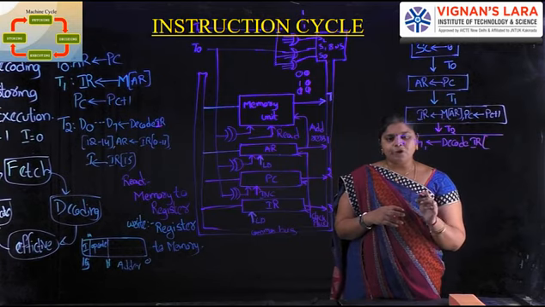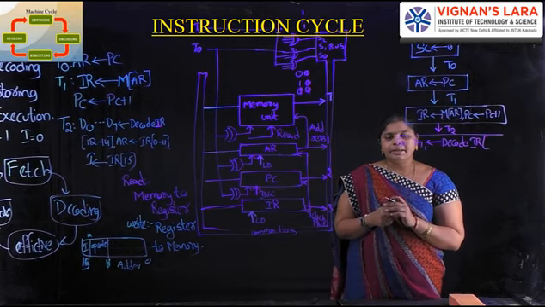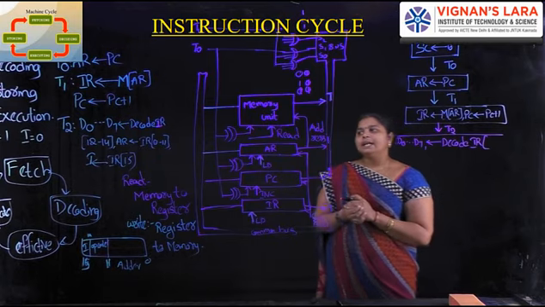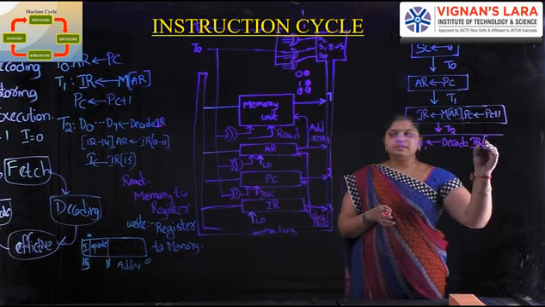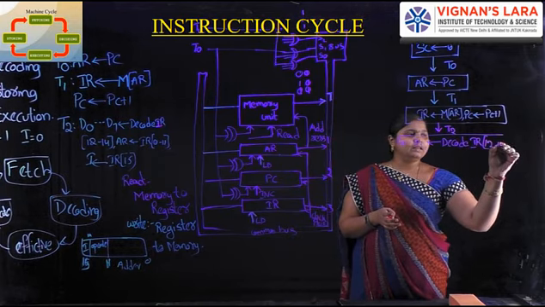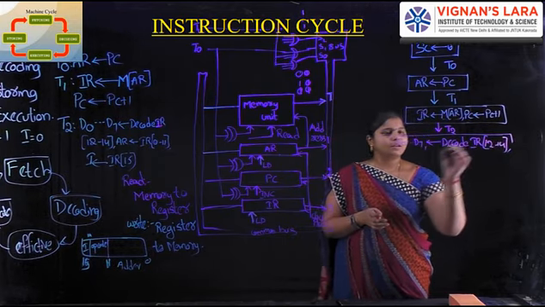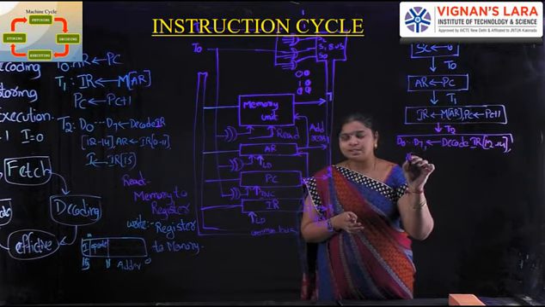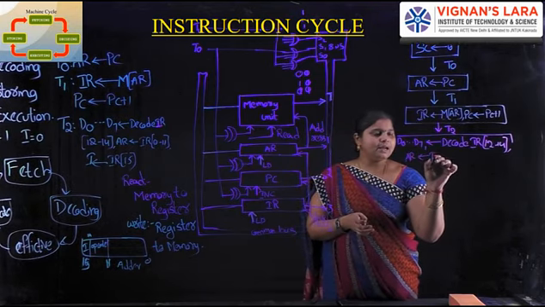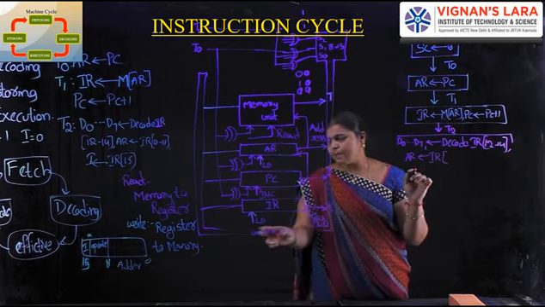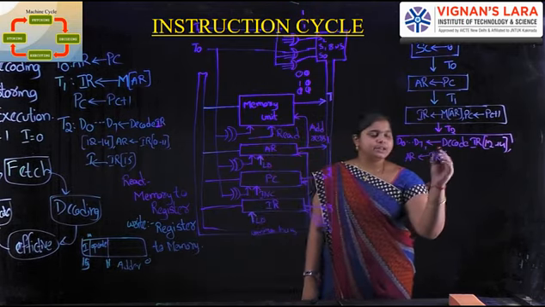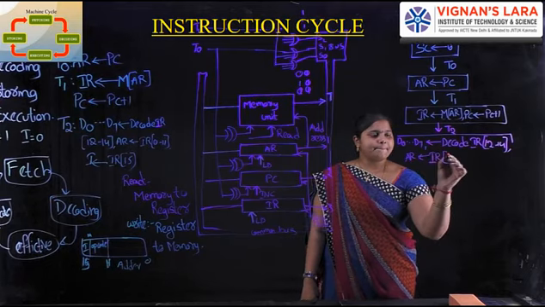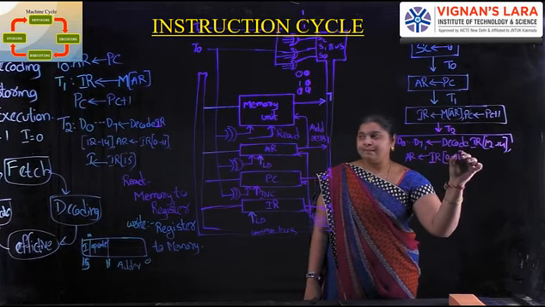For the instruction format, we have bits 0 to 15, and its size is 16 bits. It holds the opcode in bits 12 to 14. The address register part is bits 0 to 11.